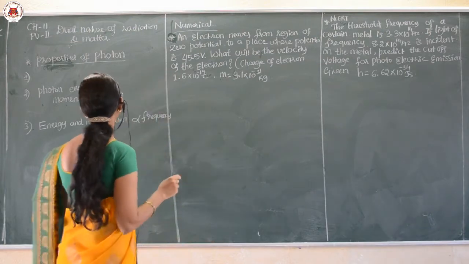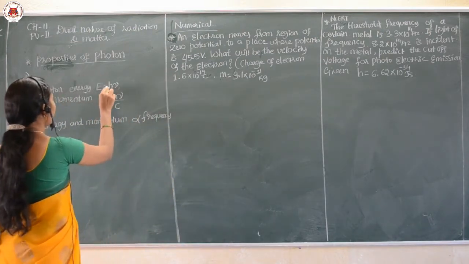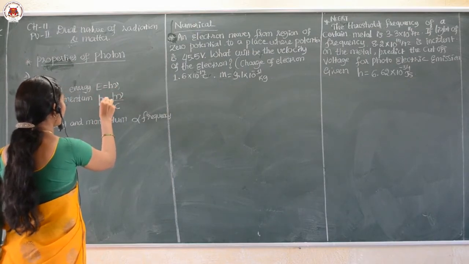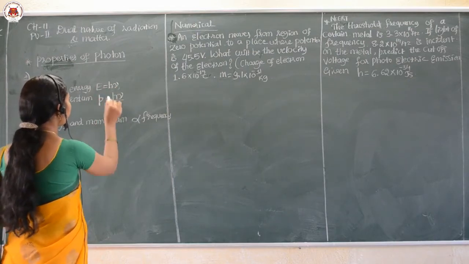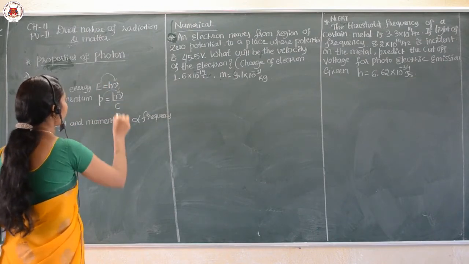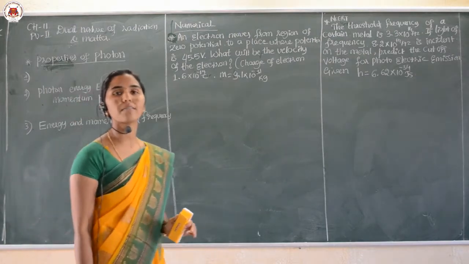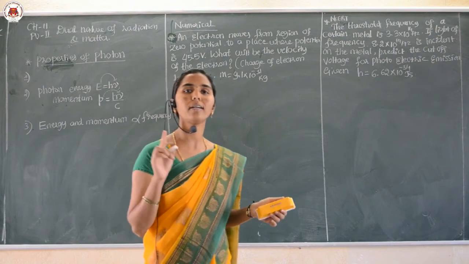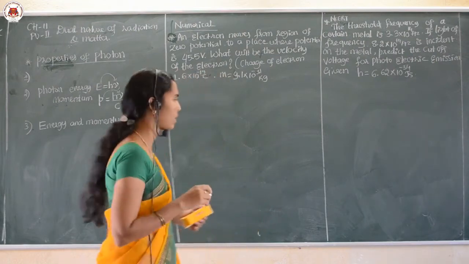As you know the formulas, E is equal to h nu and P is equal to h nu by c. So remember, both the energy and the momentum depend on the frequency of the incident radiation, not on the intensity of the incident radiation.